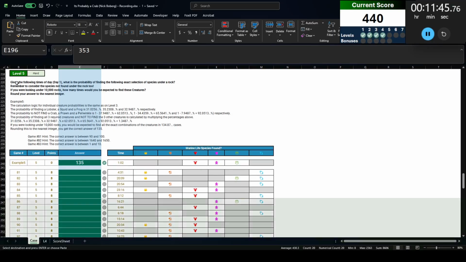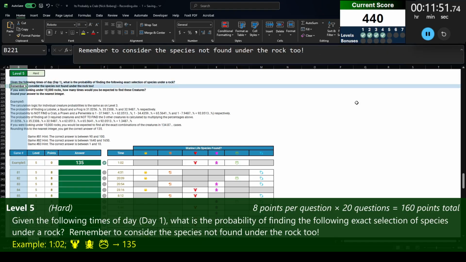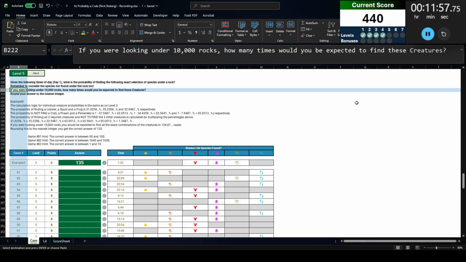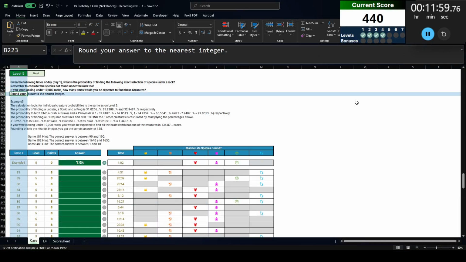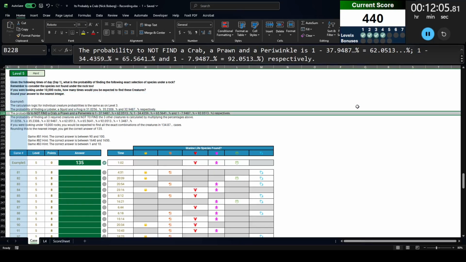All right. Level 5. Given the following times of day on day 1, what is the probability of finding the following exact selection of species under a rock? Remember to consider species not found under the rock too. If you're looking under 10,000 rocks, how many times would you be expected to find these creatures? Round your answer to the nearest integer. So for some of these, we need to consider the probability of not finding some of these creatures, as well as the probability of finding some of them.